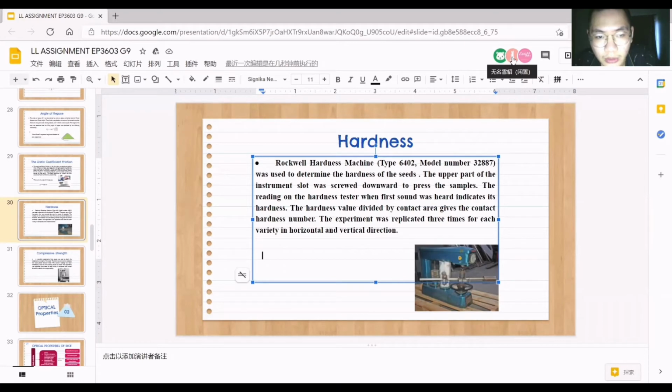The hardness value divided by contact area gives the contact hardness number. The experiment was replicated 3 times for each variety in horizontal and vertical direction.